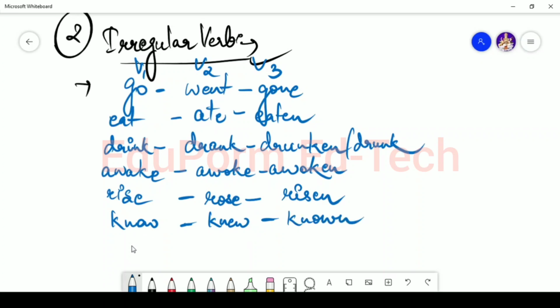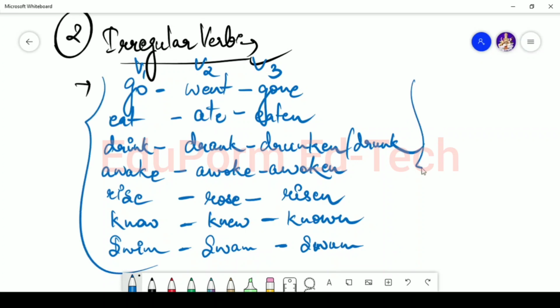Or swim, swam, swum. In all of these cases you will notice that the V1, V2, V3 forms, all of these 3 forms are entirely different from one another.